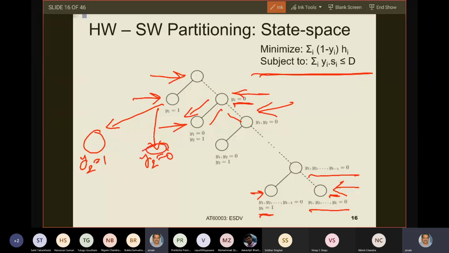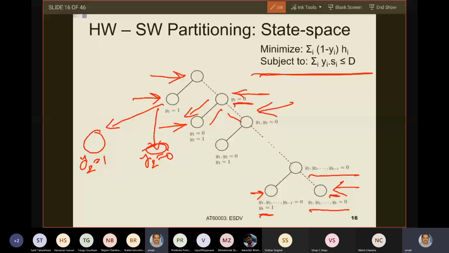So therefore you understand that it will be a decision tree of all possible moves, and also appreciate that all the leaf nodes will hold a solution, whether feasible or infeasible. And the state space search actually does this expansion of the state space tree implicitly. That means it does not build the state space tree and then search over it. It goes on exploring the state space tree, and the algorithm proceeds in such a fashion that ultimately it explores the complete state space tree and finds the solution.